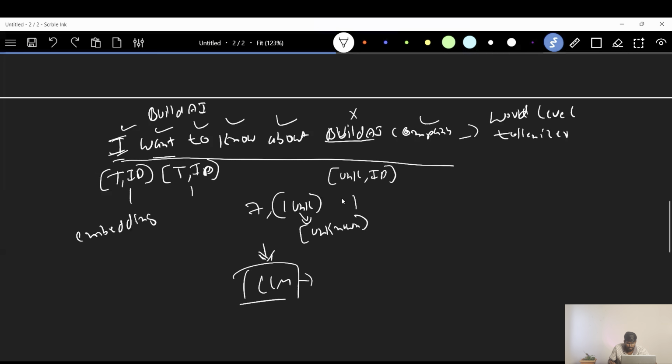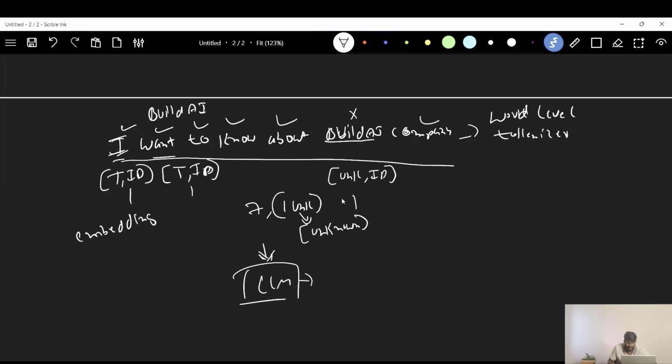Because the information which we are giving is not of good quality. Here we have the unknown embedding or unknown token, correct, right?